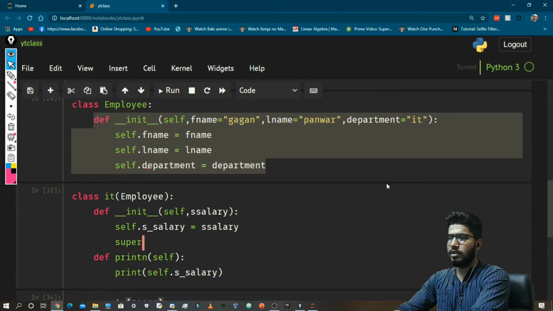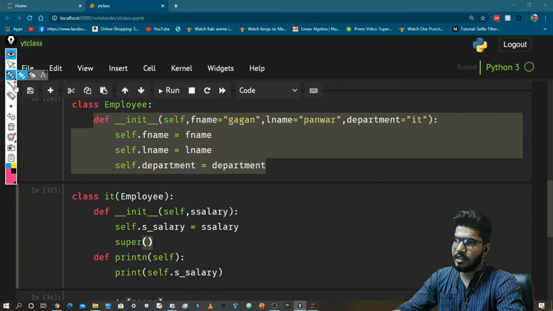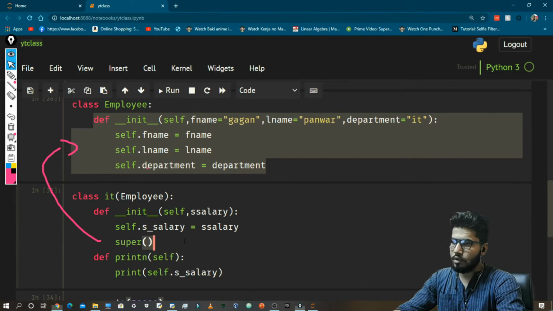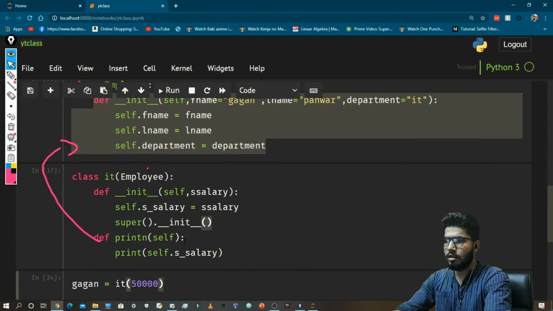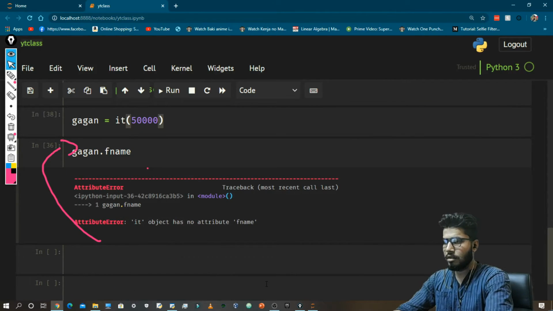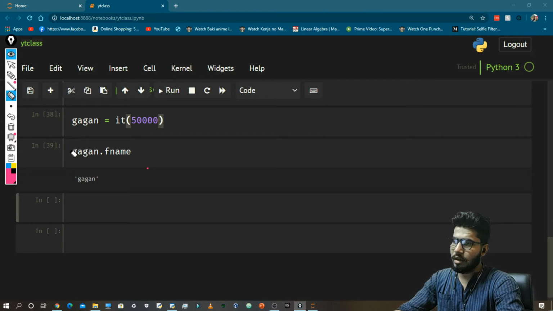We can do that by using super. When we use super, we refer basically to our parent class. So now super dot init, and I will just call it like this, and now it is showing me the Gagan dot fname is Gagan.